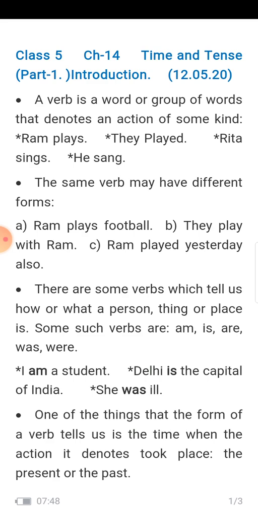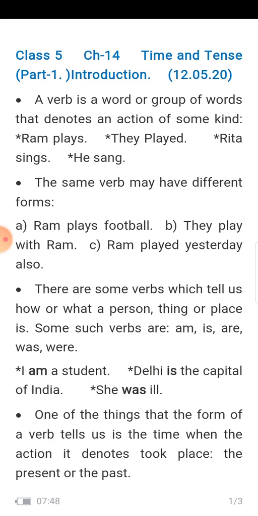They played means the work was done, it was completed, maybe yesterday or the day before yesterday. Rita sings means every day she sings for practice or she is learning singing. But he sang means it was done, the song was done.